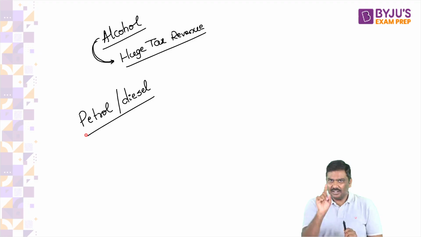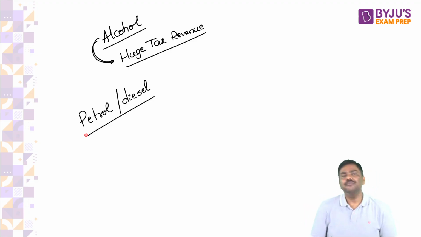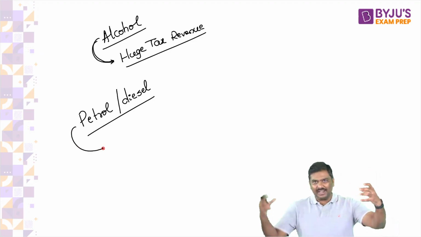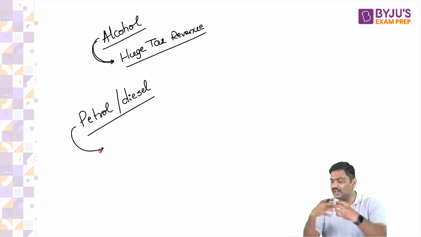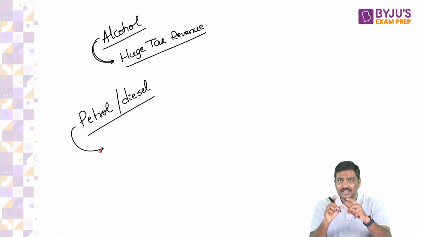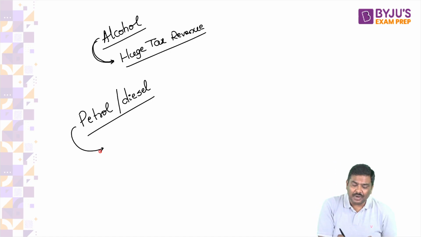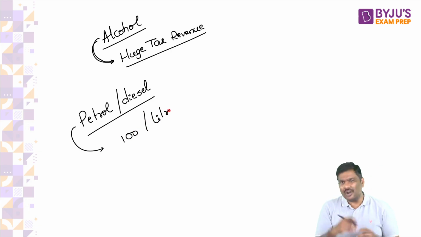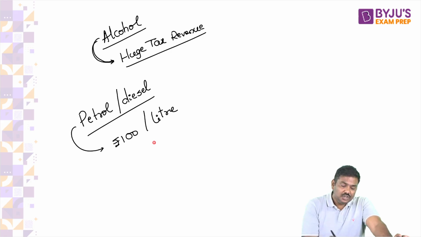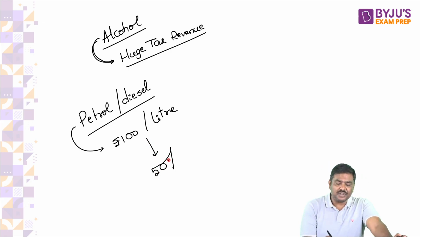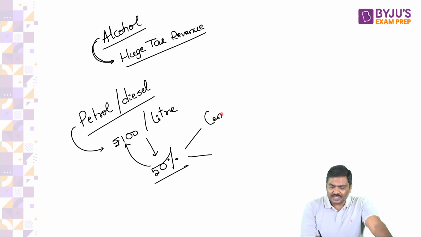Now, please understand, there is one factual piece of information that you need to remember. If you take central government and state government taxes together, and if you are paying 100 rupees per liter for petrol or diesel, don't worry which fuel, more than 50% of this price is because of the taxes imposed by the center and the state. Any difficulty understanding this statement?